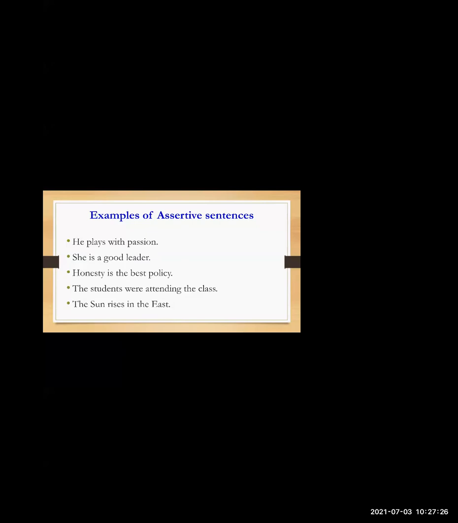Now, I want you all to frame two sentences, each one. In your book, write two sentences. I'll ask any of you to read it. Okay, frame two sentences. That is two assertive sentences.